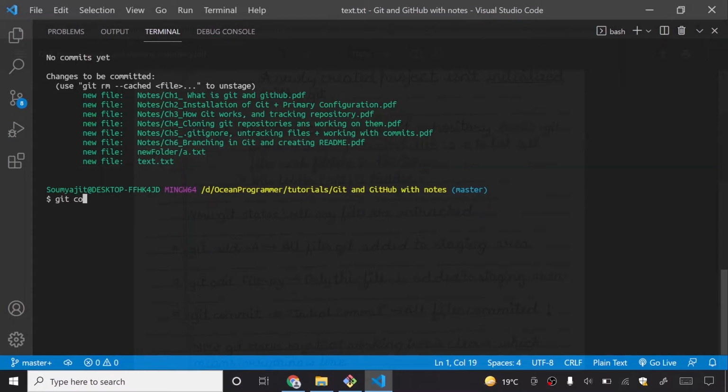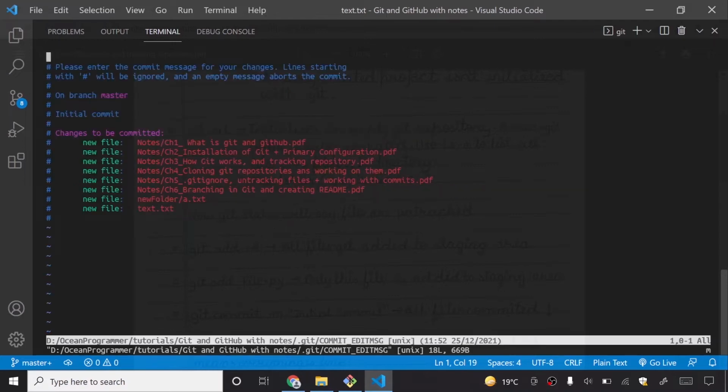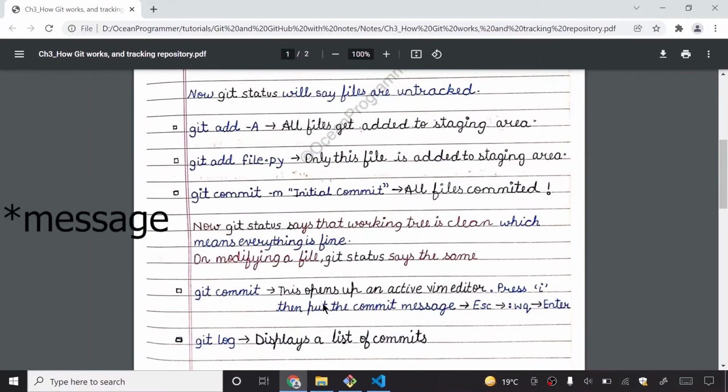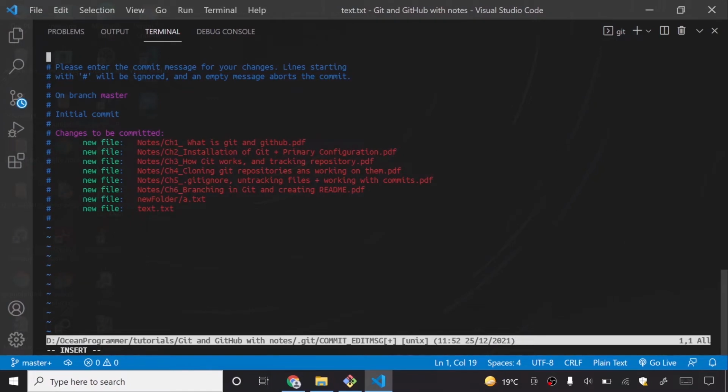So I will say git commit -m. But let me first do it by git commit only. If I write git commit and press my Enter key, it opens an active Vim editor. So you won't be able to write your commit message like this. You need to first press I, which allows you to insert some text. Then we put the message there. So I will write new commit.